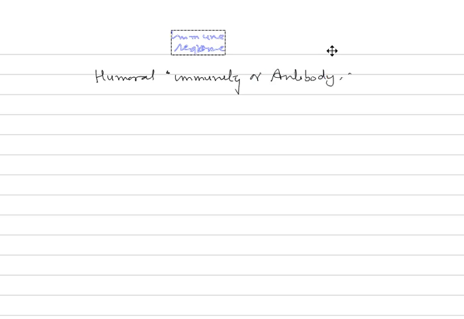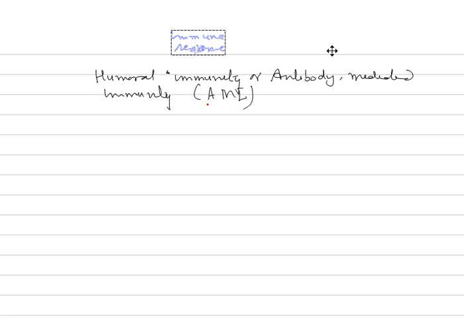Number one, humoral immunity, or antibody mediated immunity, also called AMI.